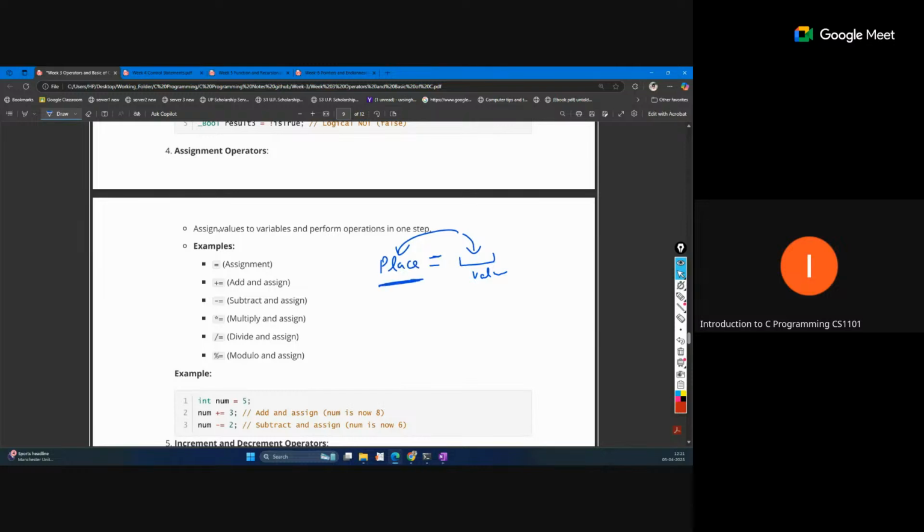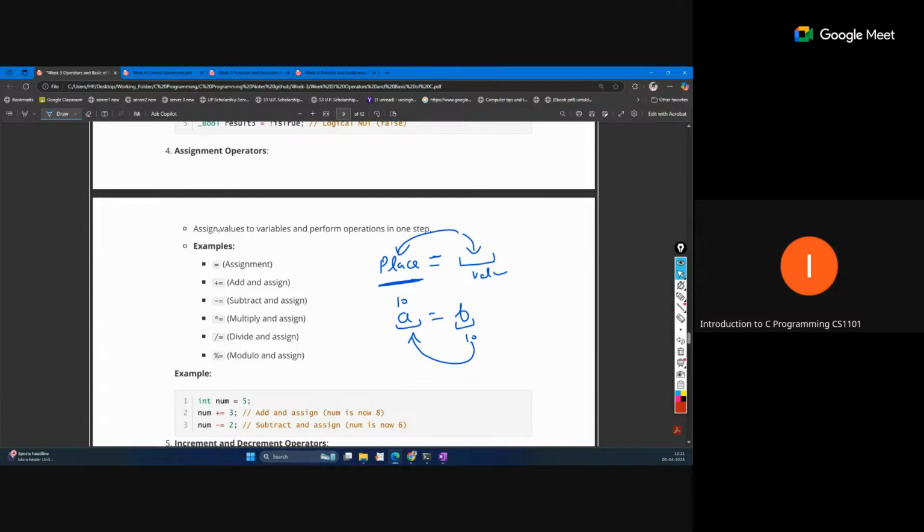This left side is place, right side is value. So suppose if we are writing a equal to b, the value at b's position, suppose it is 10, that 10 value is assigned to this location. So now this a location will be assigned 10. So we just read it like this: assignment means the value on the right side will be assigned to the left side place.